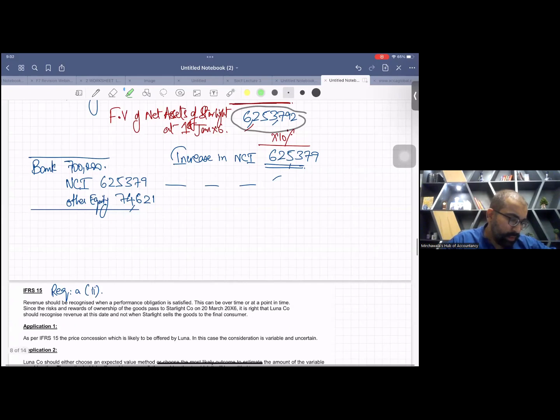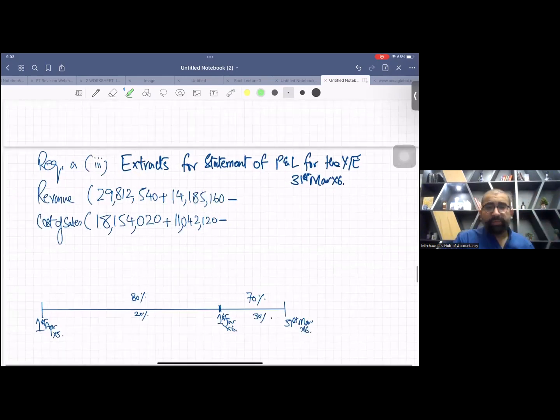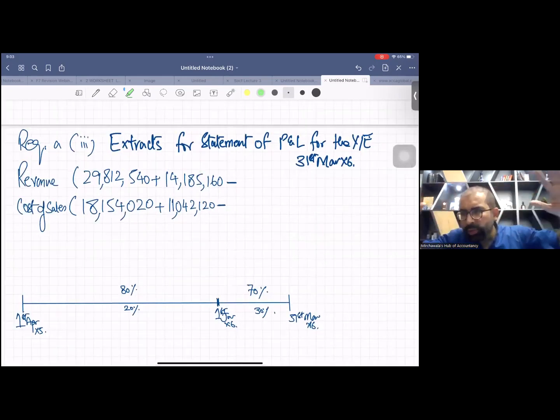This is the requirement. First of all, throughout the whole year, we had the control. Although the holding percentage changed from 80 to 70, for the whole year we always prepare the income statement. Throughout the year we have the control, so we'll do normal adding together.